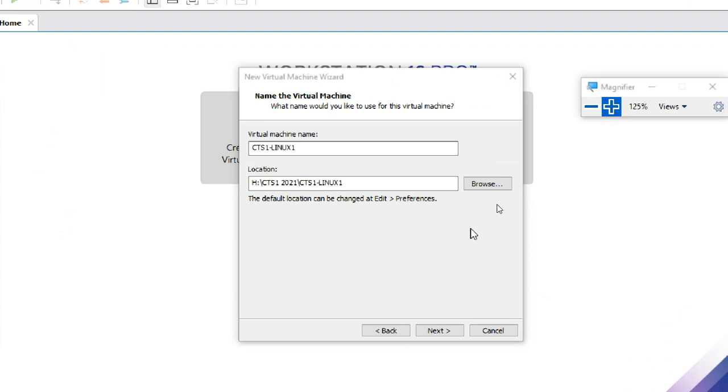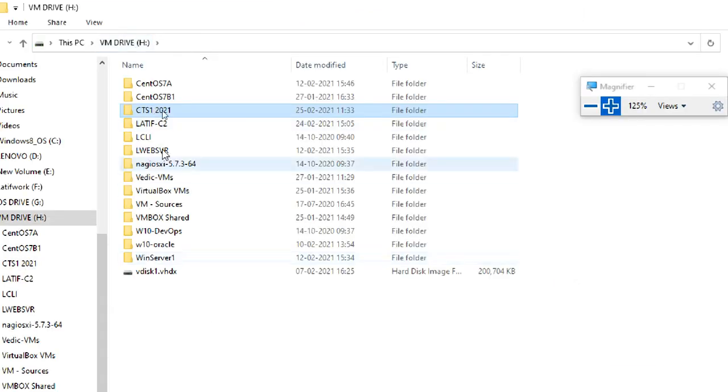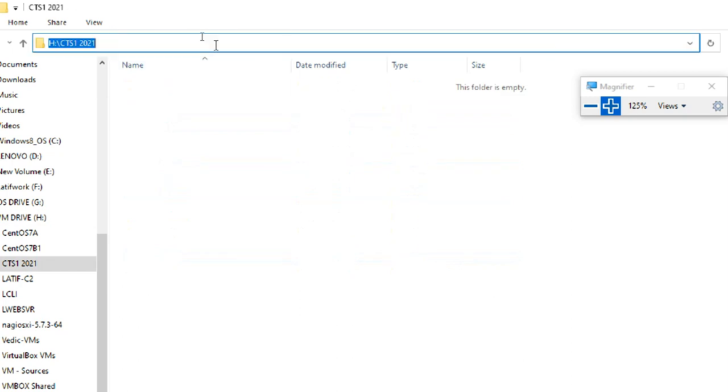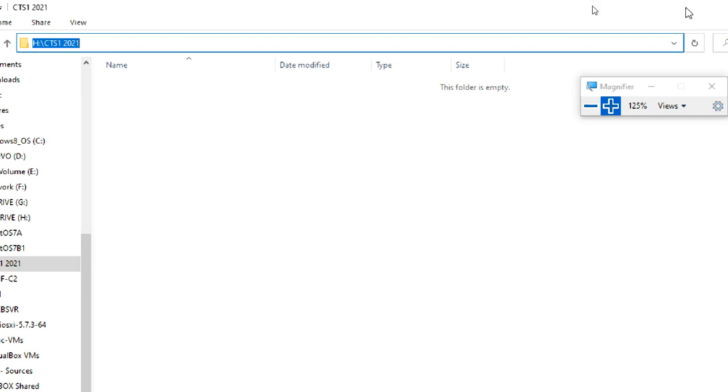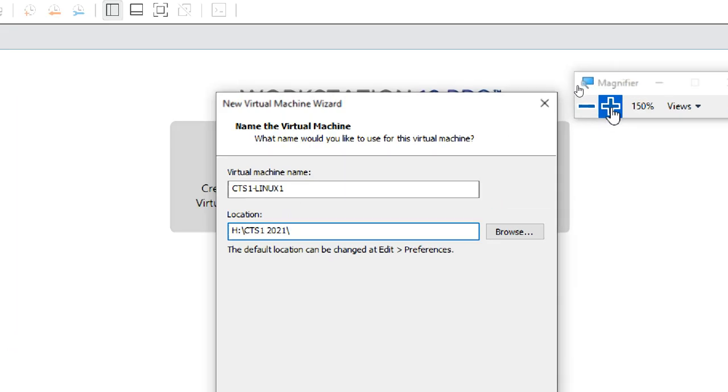Okay, so many days here, like can you see? Earlier I had a different name. Now what I've done is, in the H drive I created a folder. I copied this entire path, H colon slash that path, and then I put a slash. I copied the name, because I decided I want to use this name.